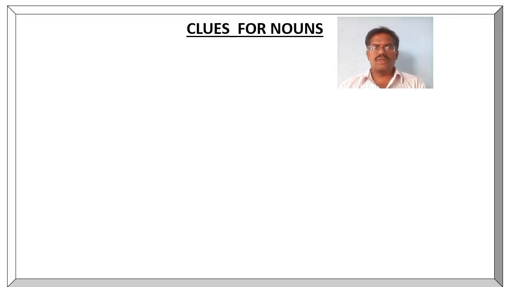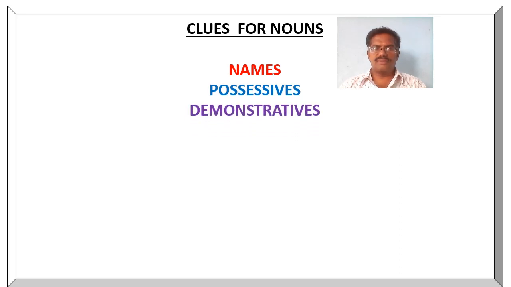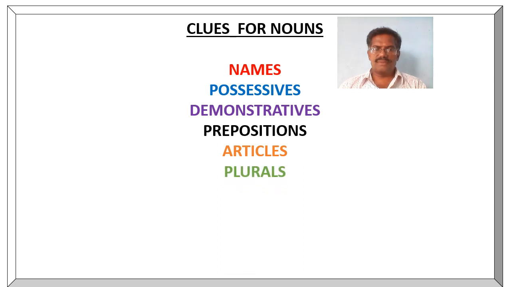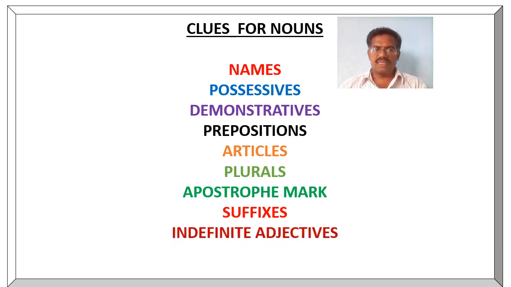To sum up, clues for the nouns include names, possessive adjectives, demonstrative adjectives, prepositions, articles, plurals, apostrophe mark, suffixes, indefinite adjectives, and numbers.